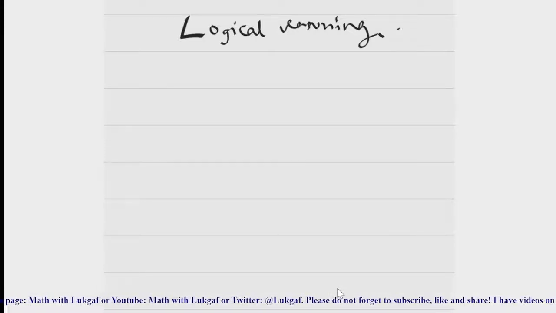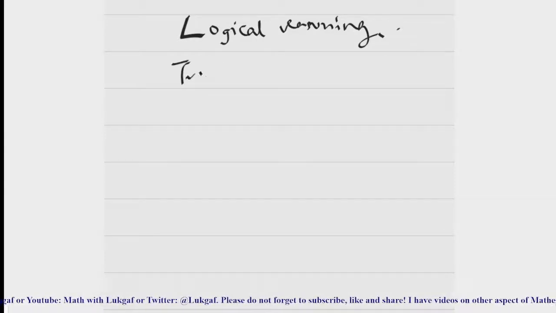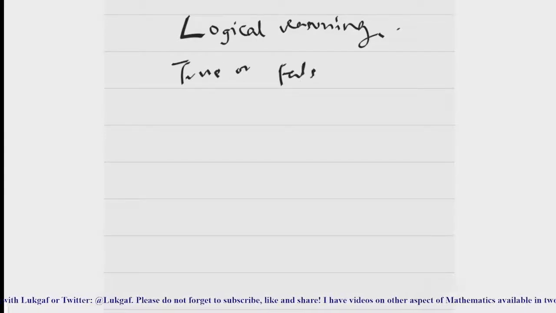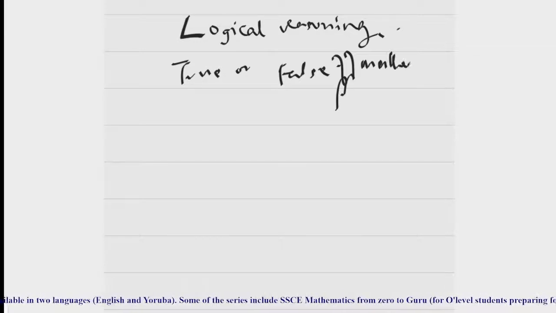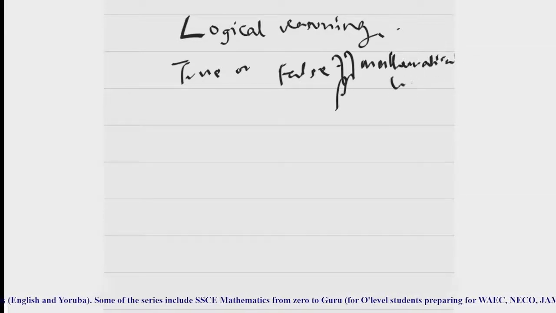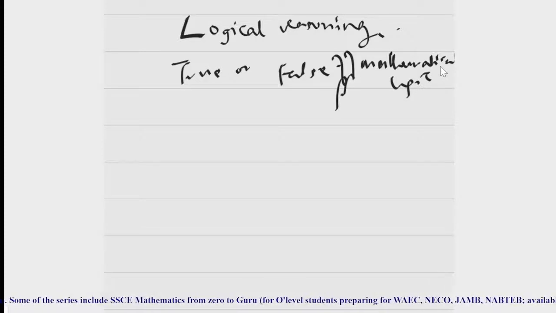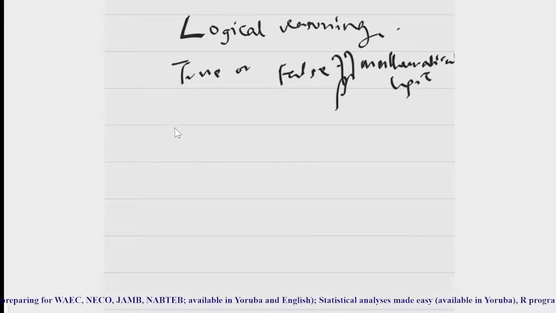deals with sentences which are either true or false. So when we are thinking about statements or sentences that are either true or false, but not both, then we are talking about mathematical logic. If you don't forget, I said it deals with sentences that are either true or false, but not both. So this statement is called a proposition.